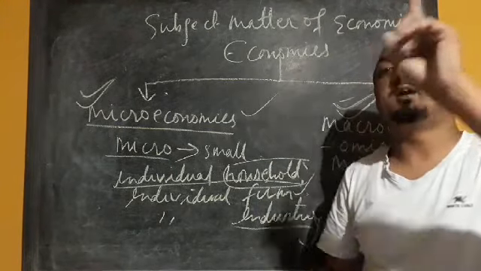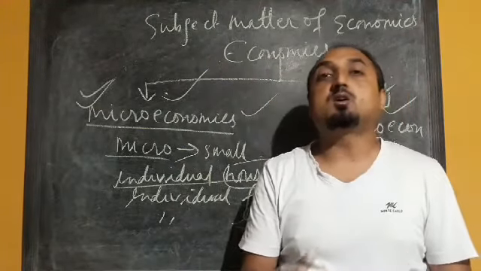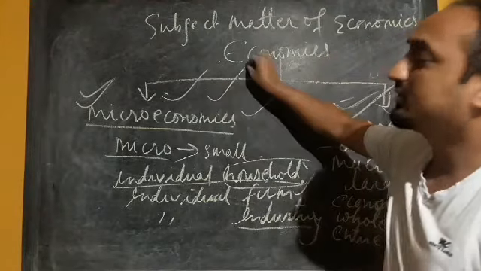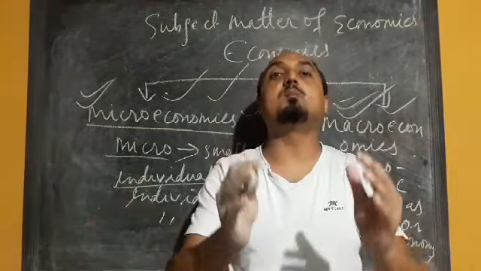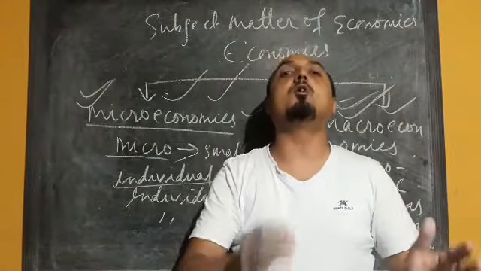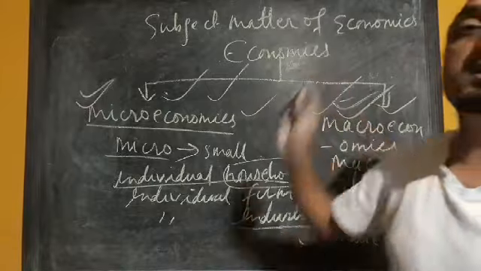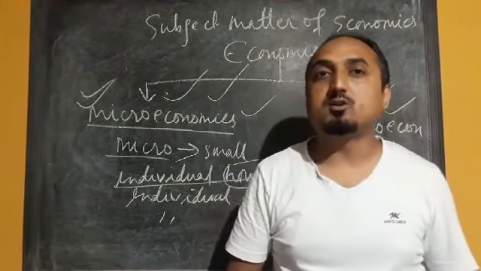Individual price is a part of microeconomics. Income of one particular person is microeconomics. National income, the income of our whole country or all our population, is a part of macroeconomics. So this is the definition of micro and macroeconomics.